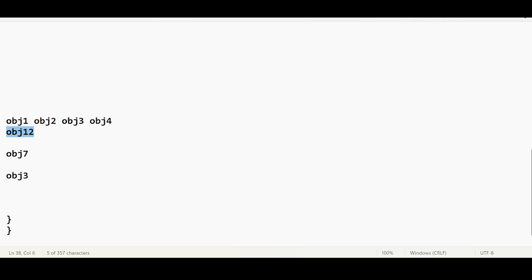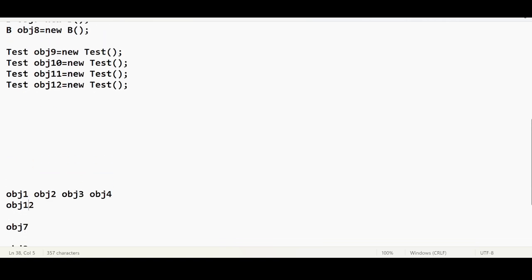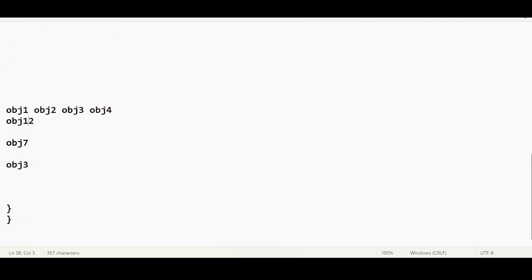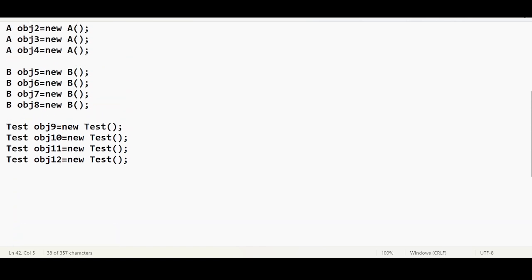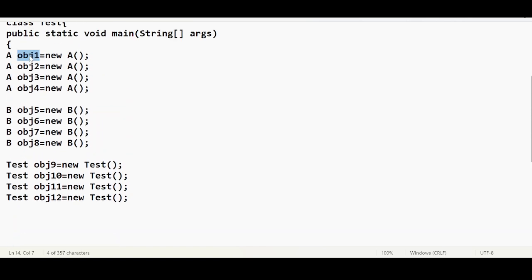Is there any way for us to identify the type without even looking at the class? How many reference variables have I created so far, from obj1 to obj12? By looking at this, you can identify the type, right?